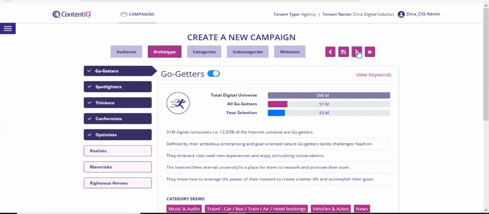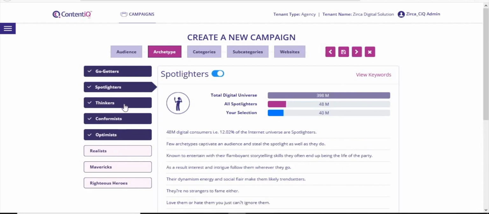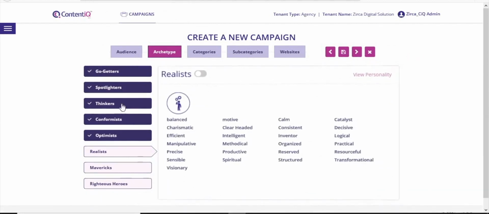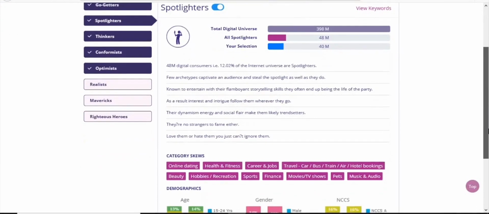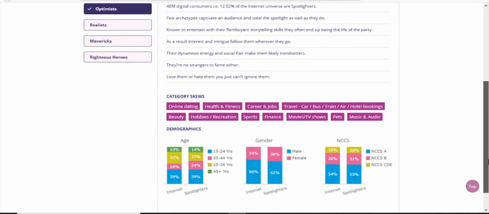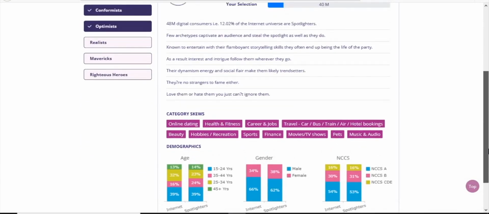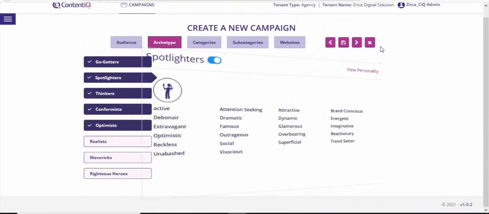Archetypes. This screen shows the recommended archetypes that are most likely to resonate with your messaging. Here the tool recommends 5 out of 8 archetypes. Switch between the highlighted tabs to read about them in detail. This includes total universe and all audiences within that archetype basis your product filters. We have a description, category affinities defined by SKUs, demographics with age, gender, and NCCS classification, and personality keywords that define the archetype.